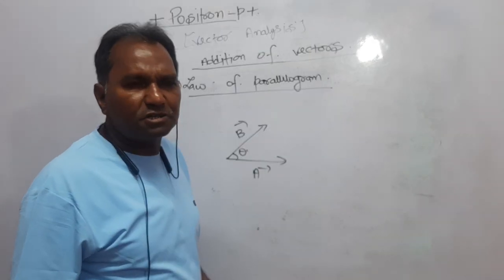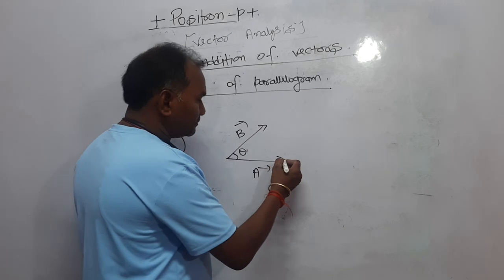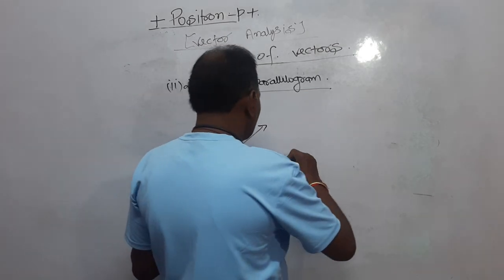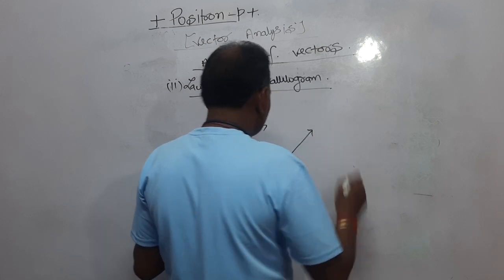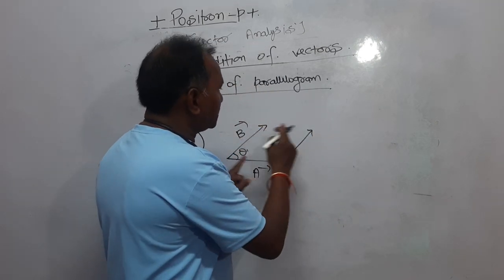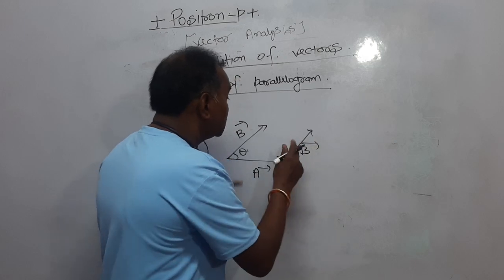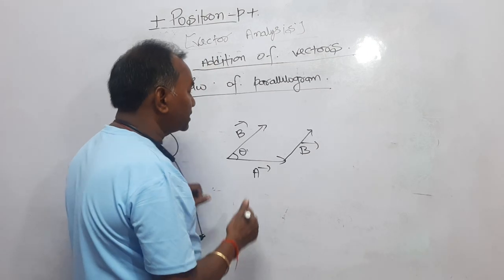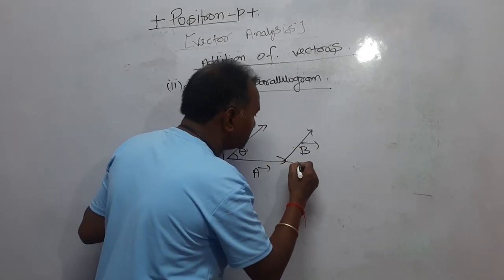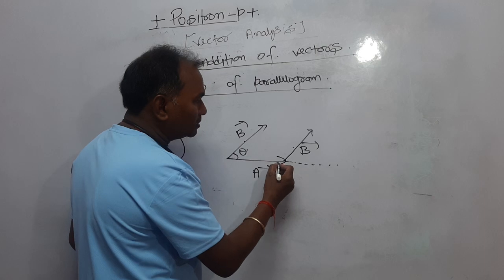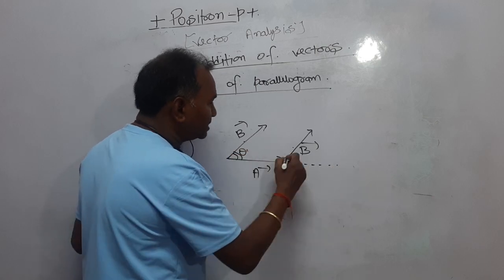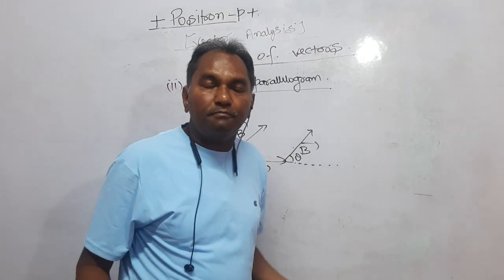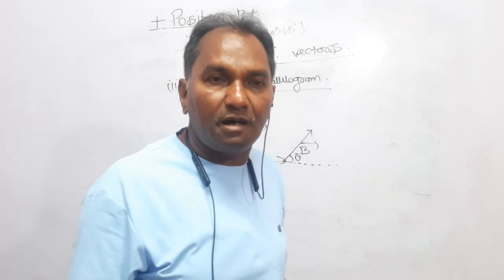Dear student, nothing special I am going to do. Simply from the head of vector A, I am drawing a line parallel to vector B and equal to vector B. Right? Now, if this is vector B, this is also vector B, because these two are equal in magnitude and parallel to each other. It means just draw a line moving further. And if this angle is theta, then this is also theta, right? And that is why they are parallel. They are parallel means they are making equal angles with the x-axis.